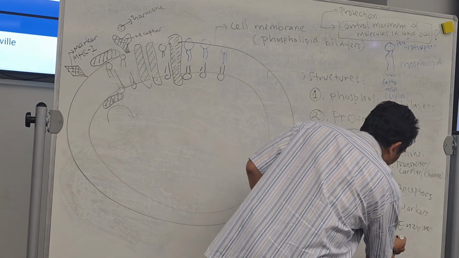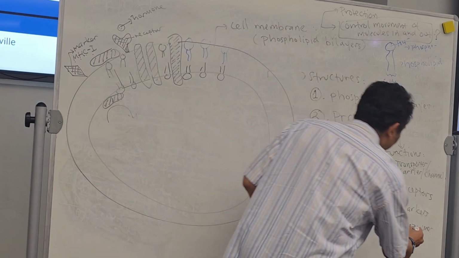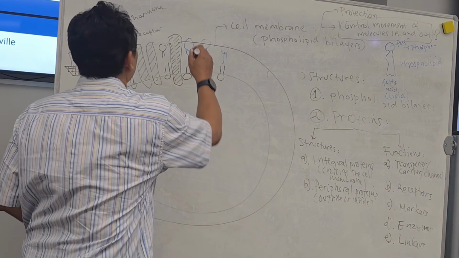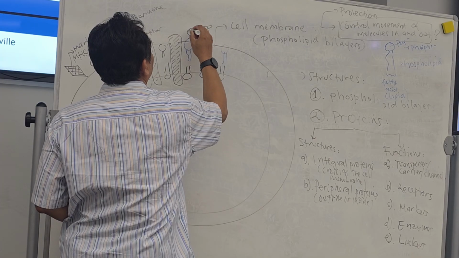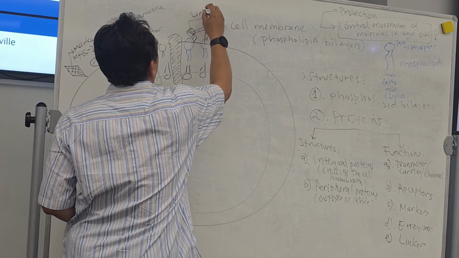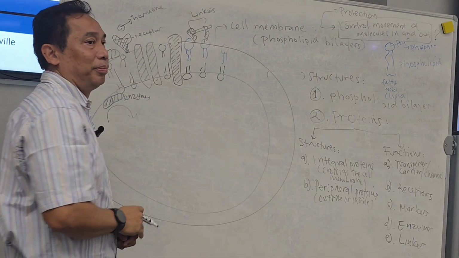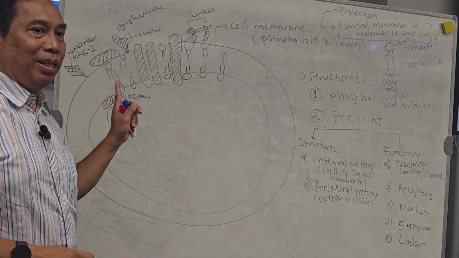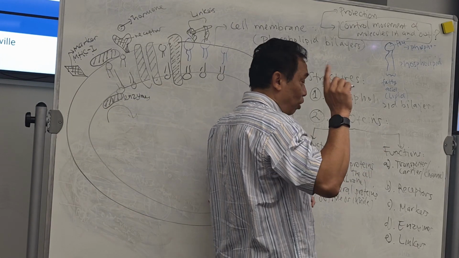Another function, the last one over here: there is a protein called linkers. Usually also on the outside, it can link one molecule with other molecules. So these linkers over here, this one is enzyme. Mostly the linkers will also be peripheral proteins. Can you follow this? Not always, not all.